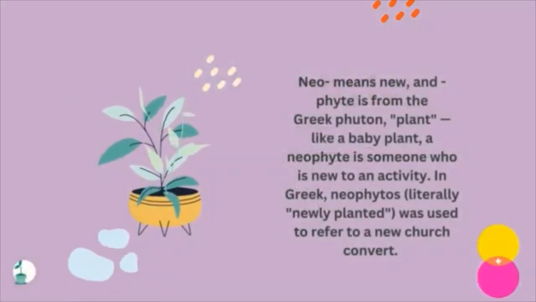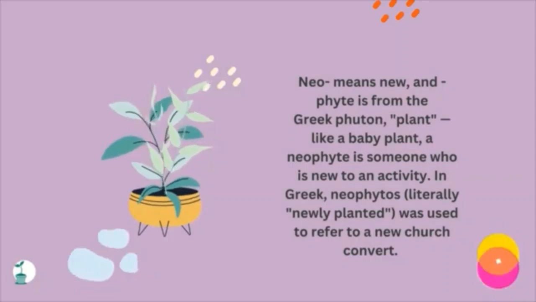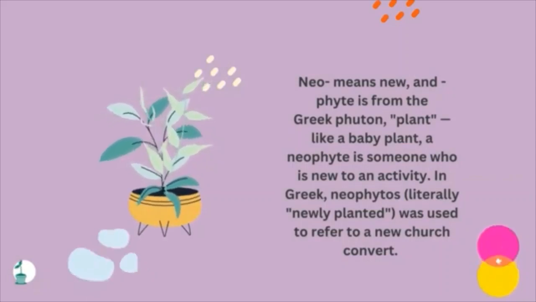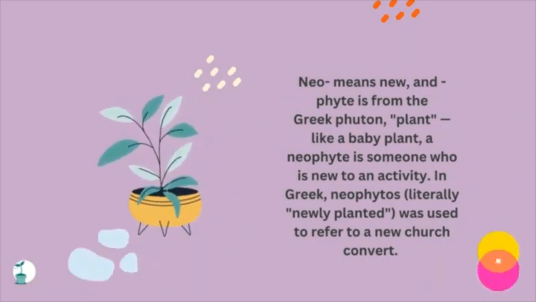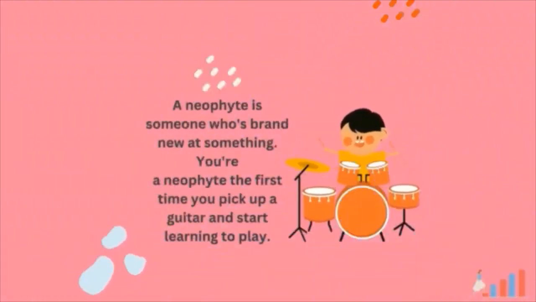Neo means new, and phyte is from the Greek phyton, plant. Like a baby plant, a neophyte is someone who is new to an activity. In Greek, neophytos, literally newly planted, was used to refer to a new church convert. A neophyte is someone who's brand new at something. You're a neophyte the first time you pick up a guitar and start learning to play.